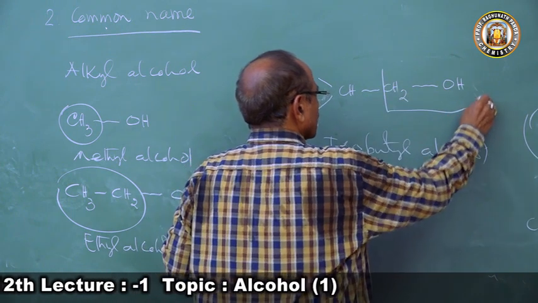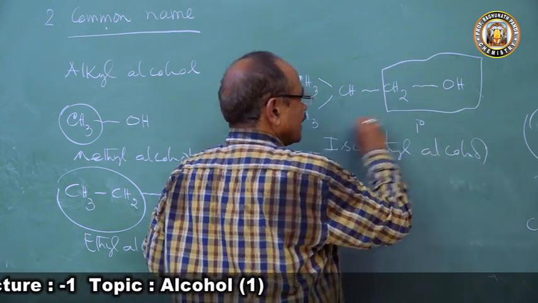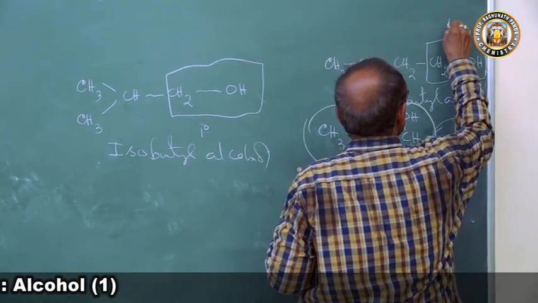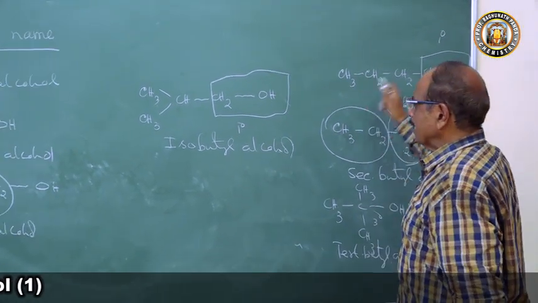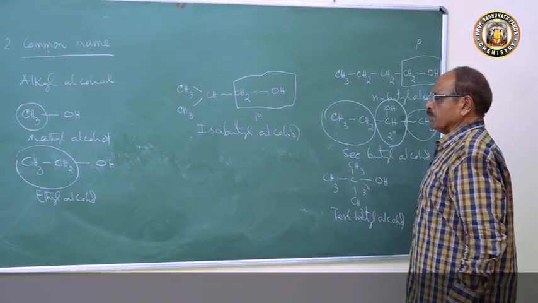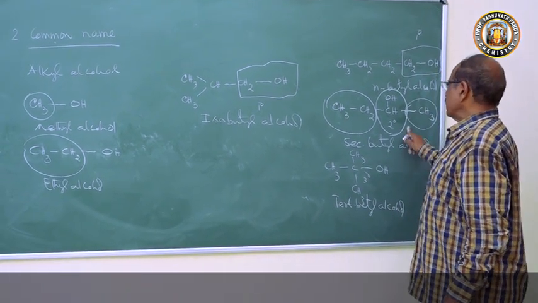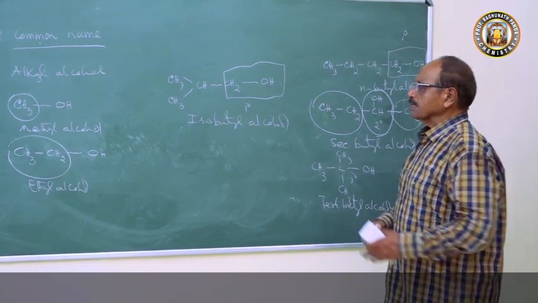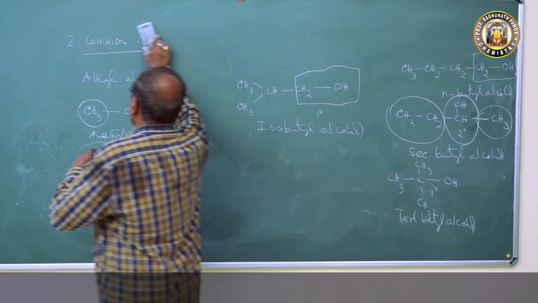And this is a primary alcohol. CH2OH is 1 degree. This is also CH2OH, 1 degree. So there are two 1 degree primary butyl alcohols. This is 2 degree secondary alcohol, and the other is 3 degree tertiary alcohol. This is the common name of alcohols.